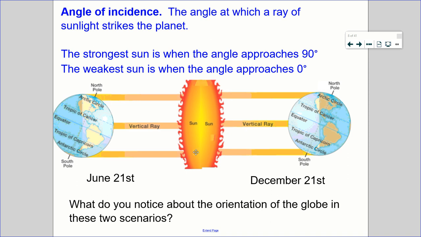And if you notice, there's something important about the orientation of our globe in these 2 scenarios. Here's summertime, June 21st, and here's wintertime, December 21st. This is the start of summer and the start of winter. If you'll notice, the angle of the Earth is the same in both pictures. In both scenarios, it's tilted towards the right. So that's going to be a big factor in why we experience seasons.